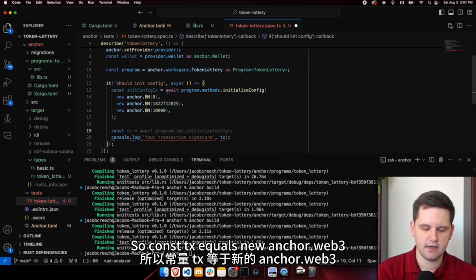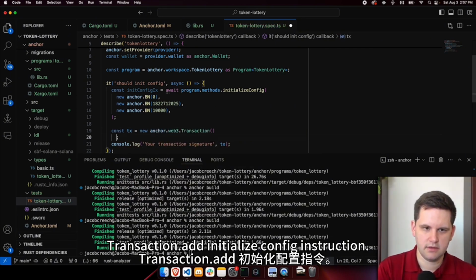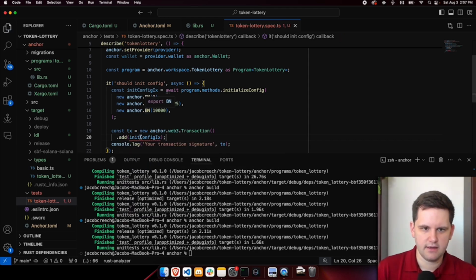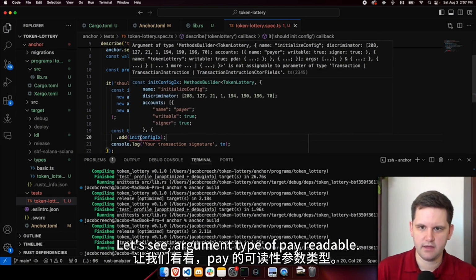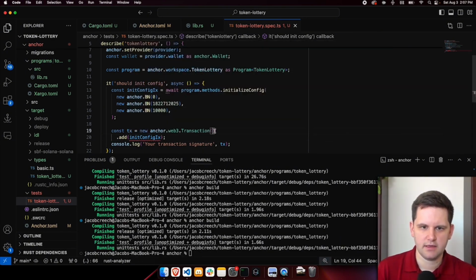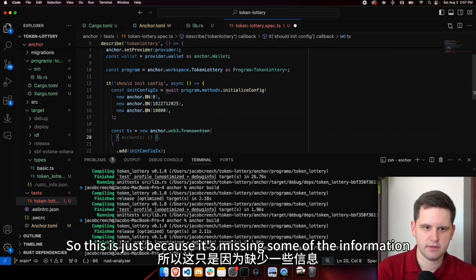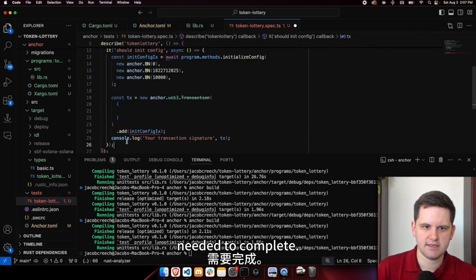So const tx equals new anchor.web3.Transaction().add(initializeConfigInstruction). Let's see what happened with it. Let's see, argument type of pair writable. Okay, so we're just missing something. That's fine. We can do that. This is just because it's missing some of the information needed to complete. So let's go add all of that.